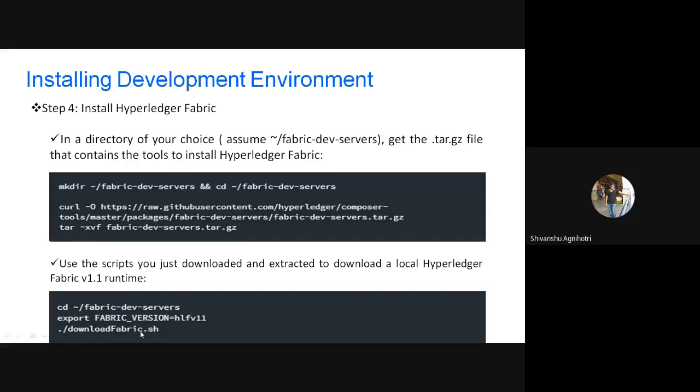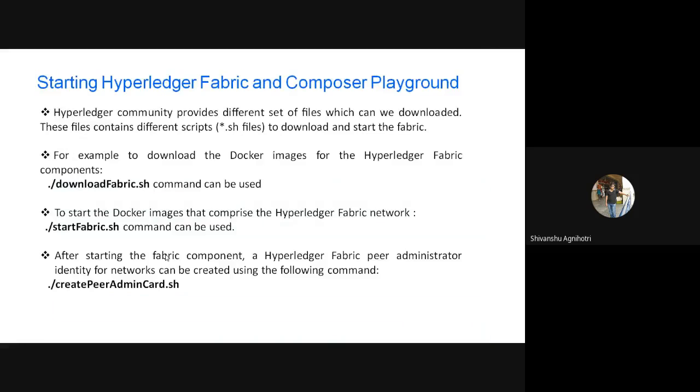So when you execute this command and run this file, all the Fabric servers and whatever requirements are needed will be downloaded automatically. Just after running this command, all the Fabric content will be downloaded, including what is needed to run commands like Docker. I've already told you Docker is being used. After running this file, again you will get some file like startfabric.sh or something. By using this file you can start your Fabric network.